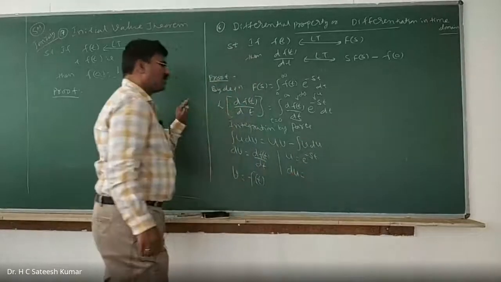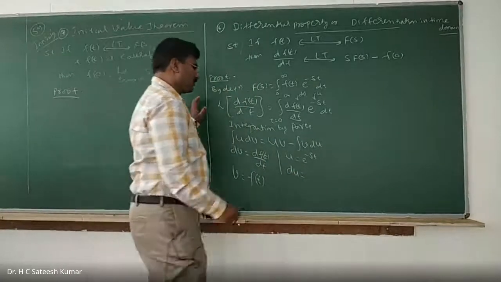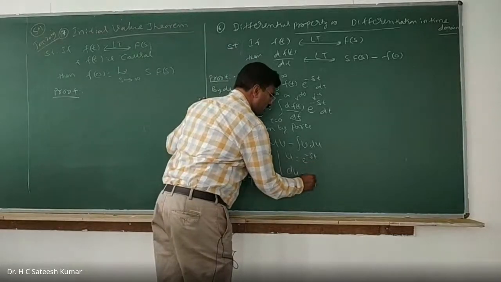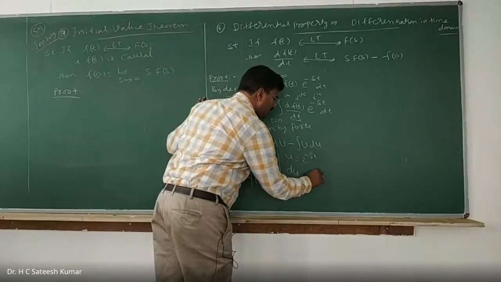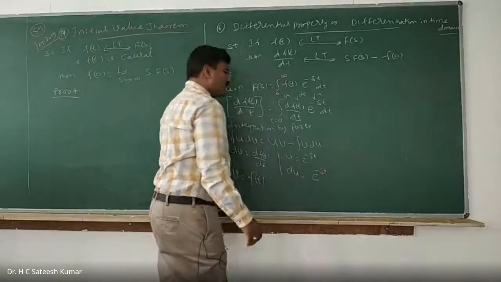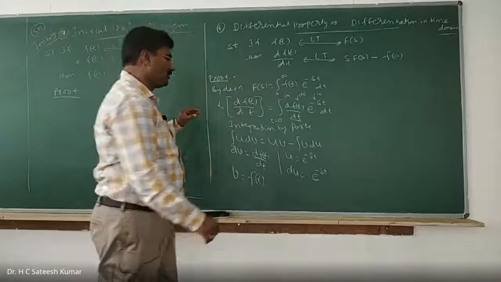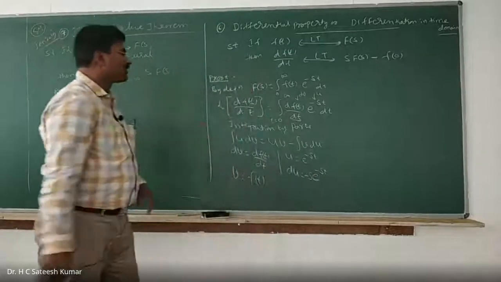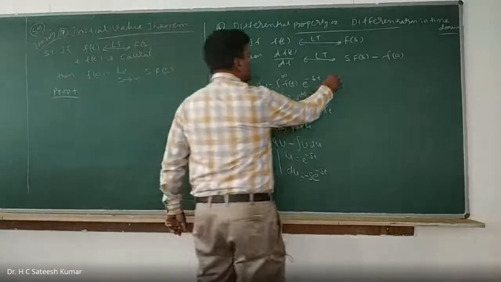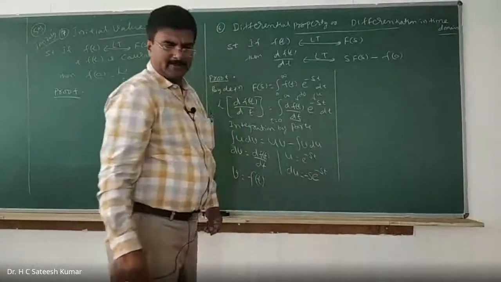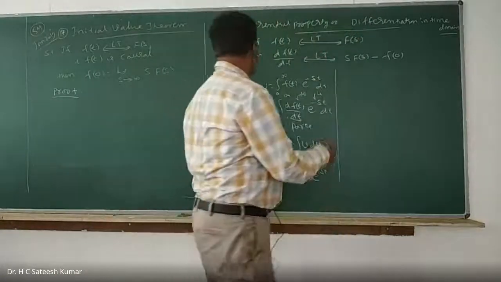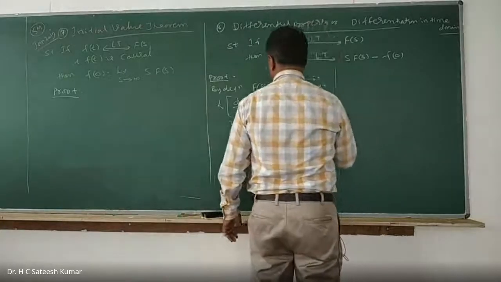du is equal to the differentiation. Differentiation with respect to t. So you can write e to the power of minus st, and the differentiation with respect to t gives minus s. Multiply by minus s. Now you substitute in this equation. Okay, right. Substitute in this equation.